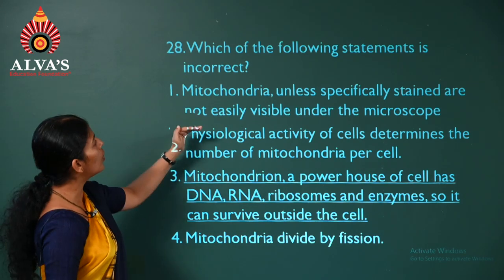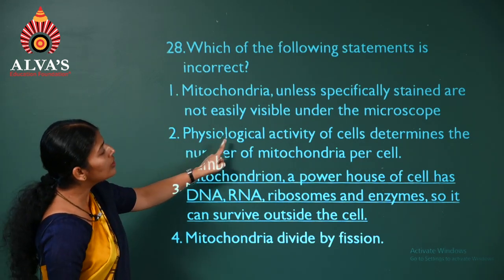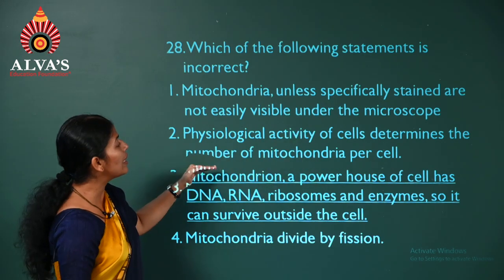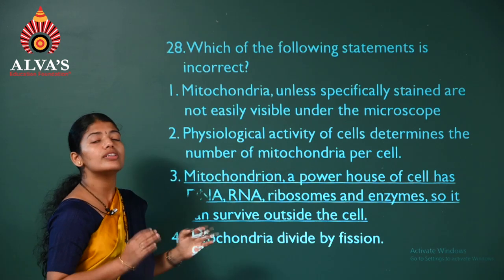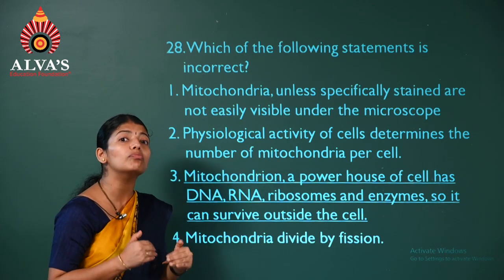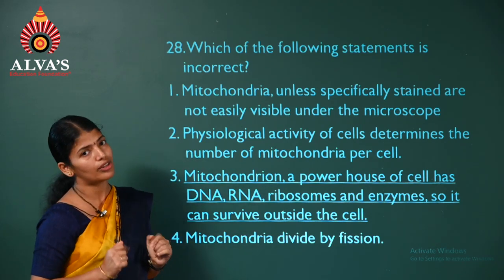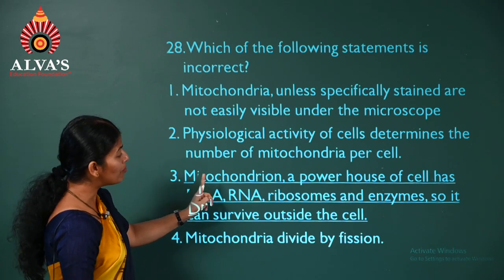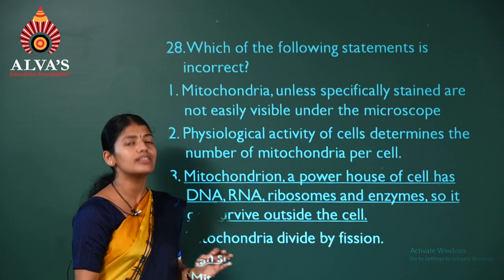So it is a correct statement. Physiological activity of cells determines the number of mitochondria per cell. Obviously, the cells which are metabolically more active will have more mitochondria. So a correct statement.